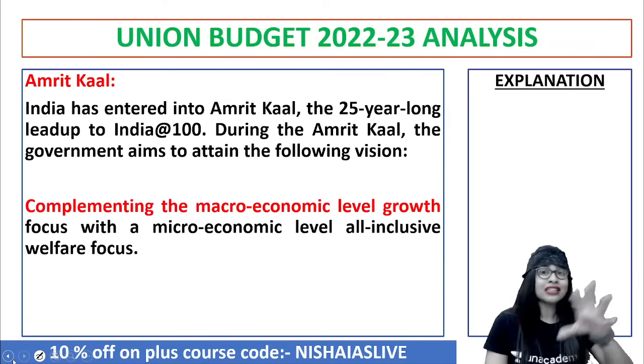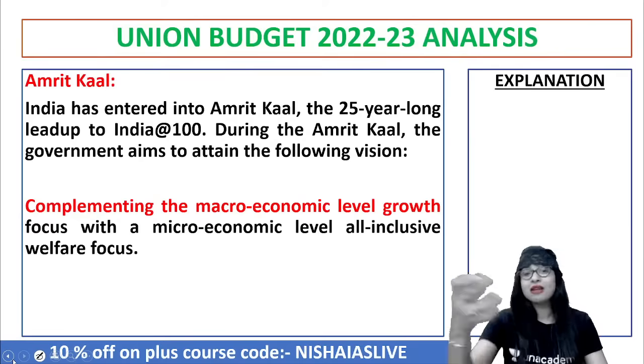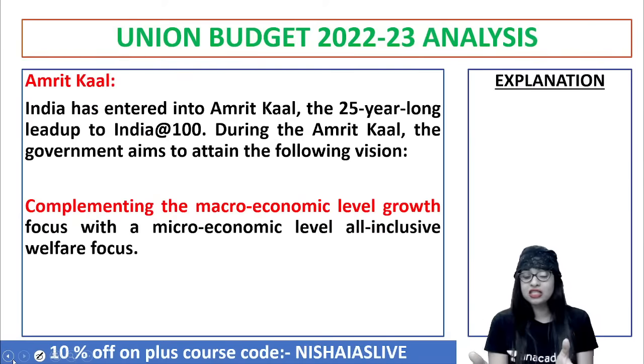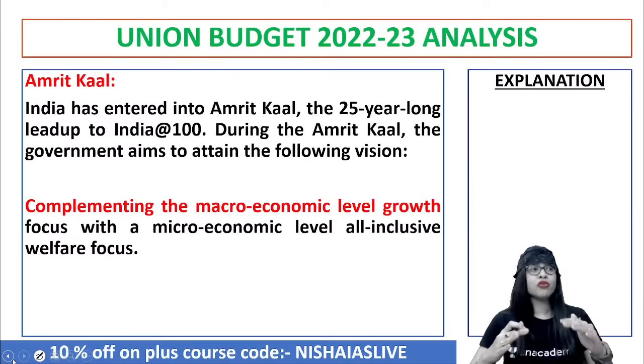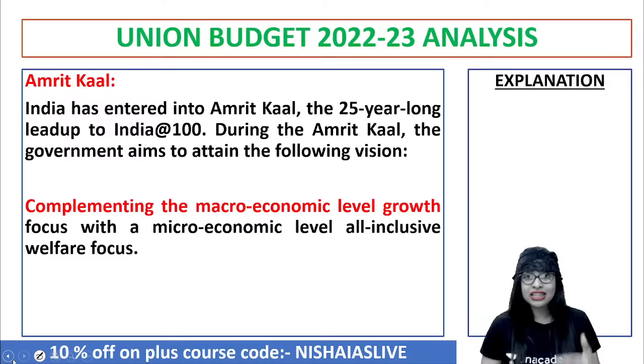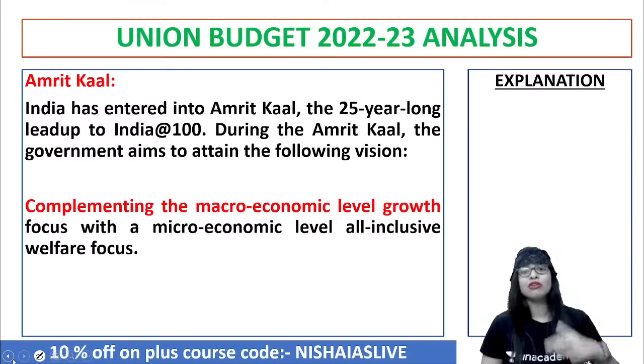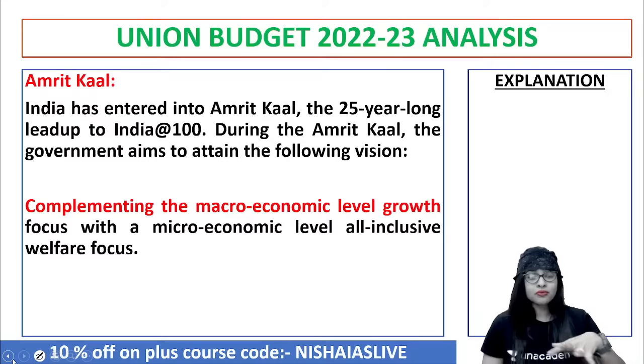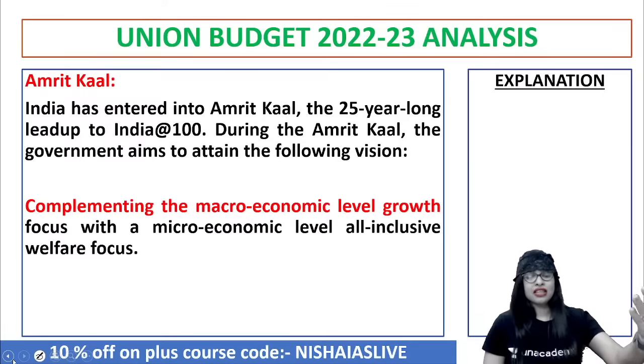See, we're not criticizing the government. There are good things, there are bad things. Everything has a positive and a negative side, just like a coin having a head and a tail, or a lighter and a darker side. So does the budget. But when you give a hope, when you make a statement, make sure that in the near future you're at least able to do half of it, if not complete it. Now, 25 years, come on, that is something to be considered to a greater extent.